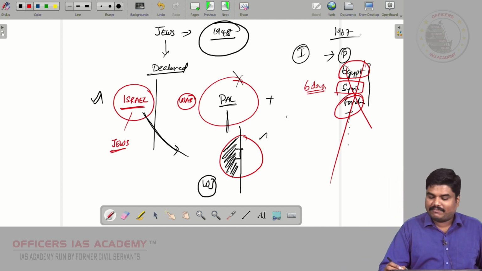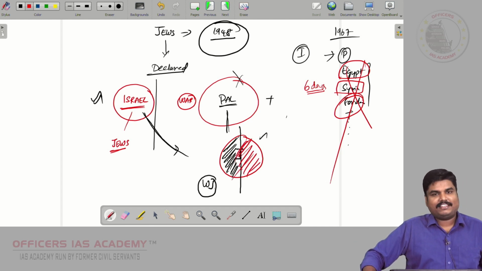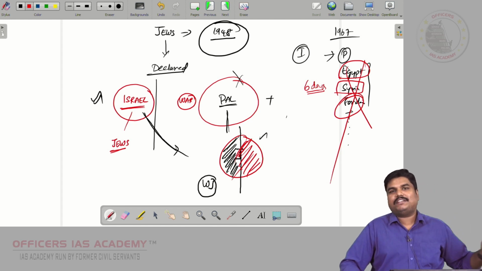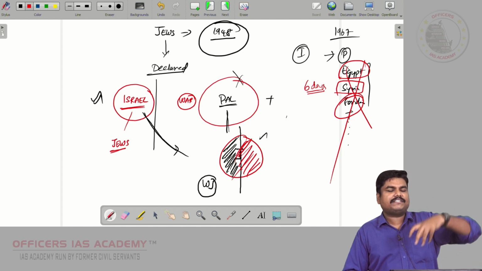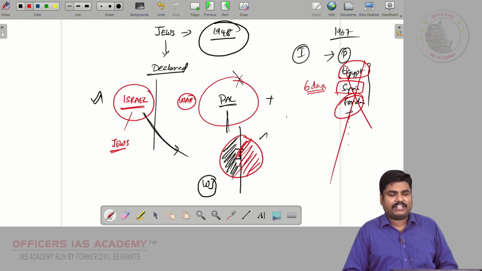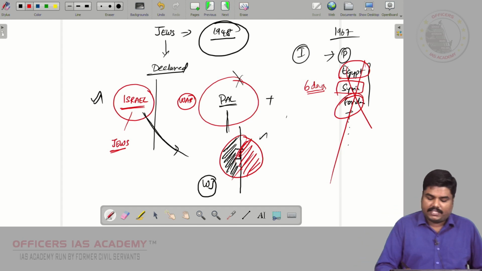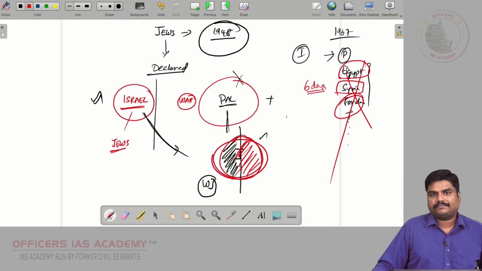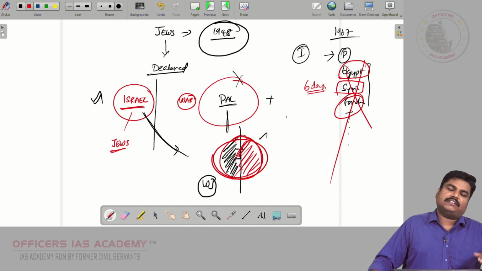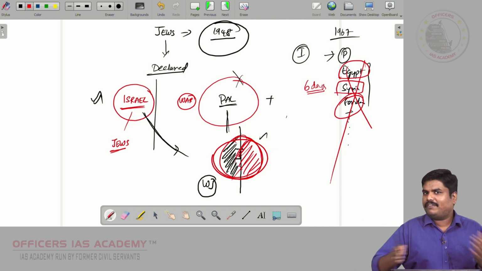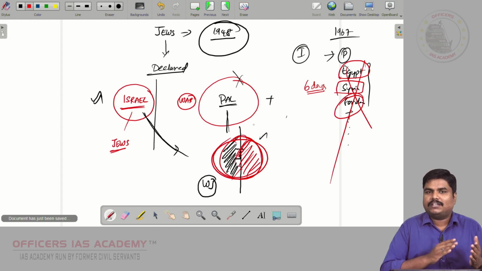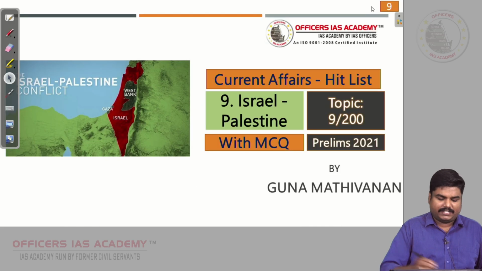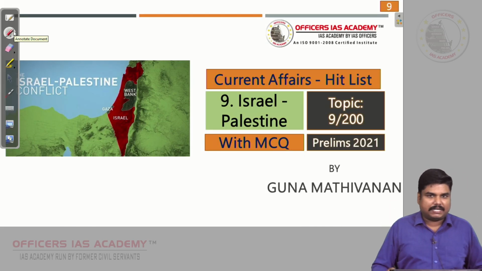And in this 1967 war, the entire Jerusalem was captured by Israel. Palestinians felt very upset, because for Palestinians, for the Arabs, Jerusalem is religiously very significant. But Israel captured the entire Jerusalem. From then, you will always see a war, a civil war, at least some minor war, going on between Israel and Palestine.